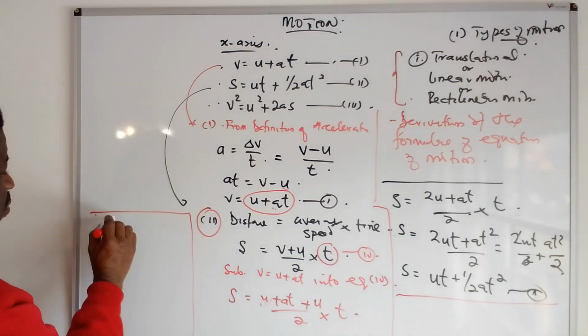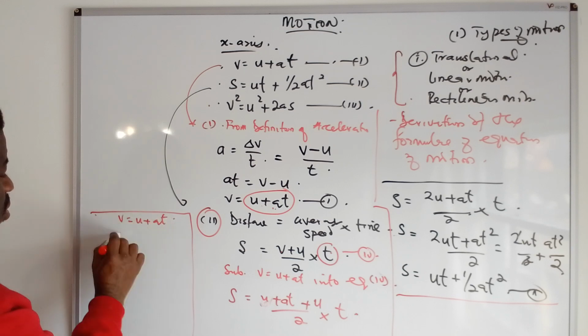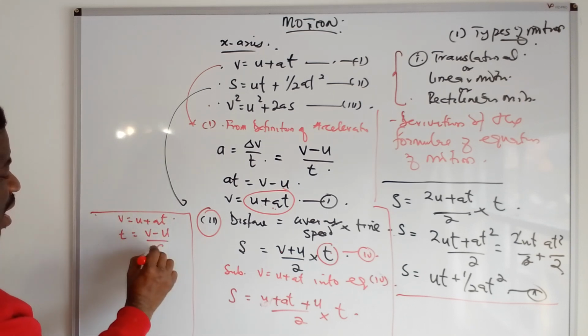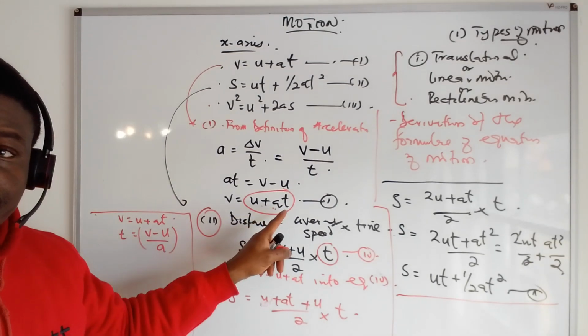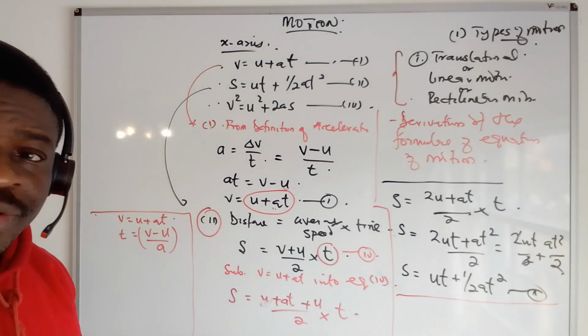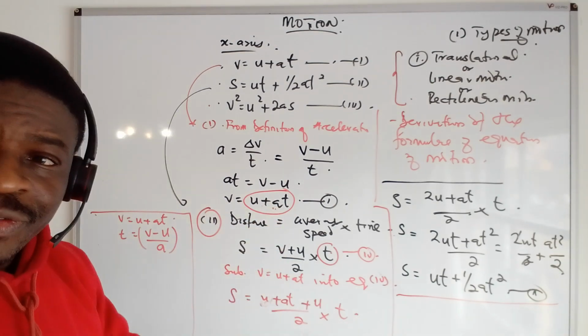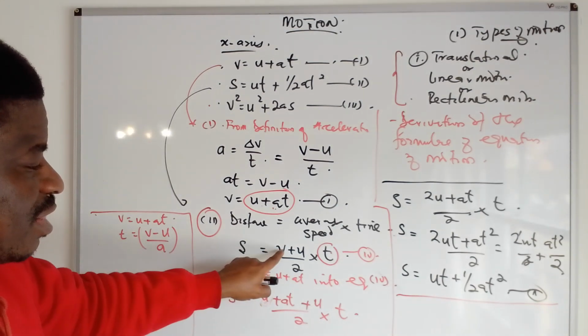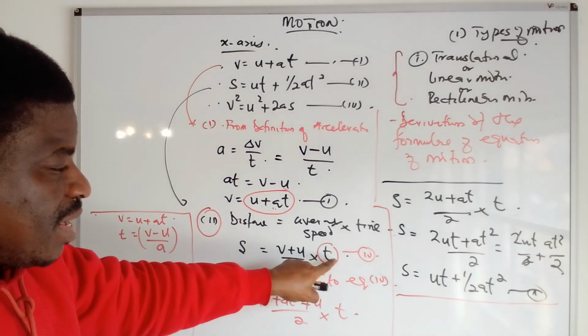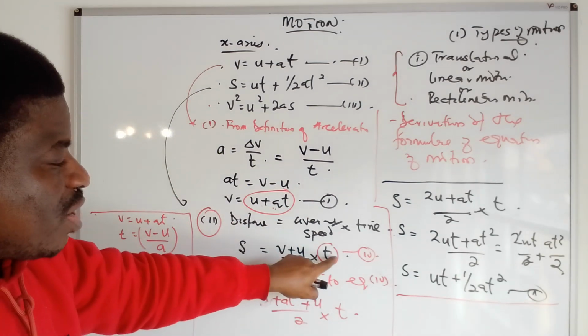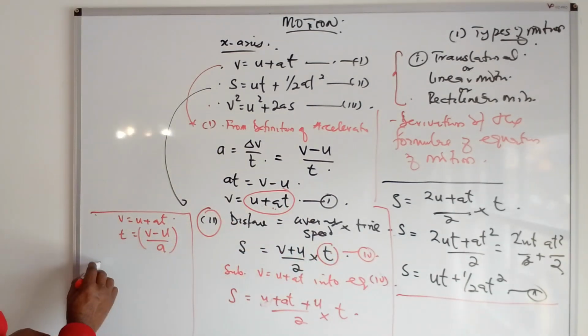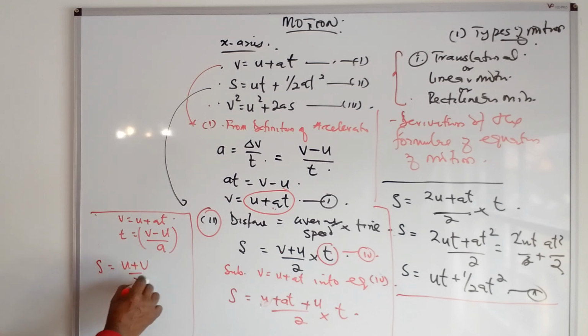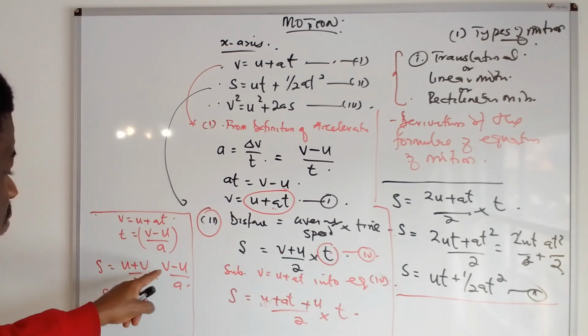So from here, you know that from V is U plus 80, your T will be V minus U over A. If you make t the subject of formula from here, you see that I say your mathematics has to be very solid. Just how do you make the subject of formula is mathematics. So you make t the subject of formula, then you substitute it here. Since s is v plus u over 2 times t, and there is no t in this one, you look at how do I remove this t? So when you substitute it here, s is u plus v over 2 multiplied by v minus u over a.